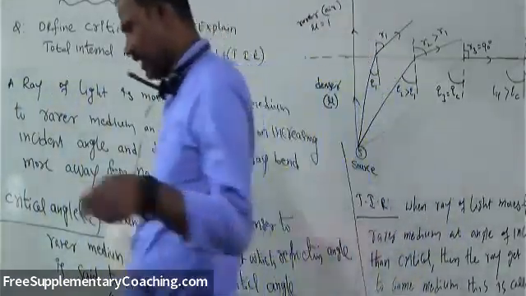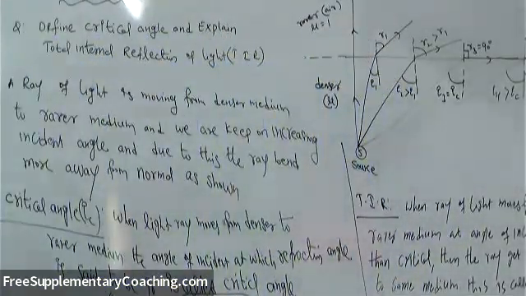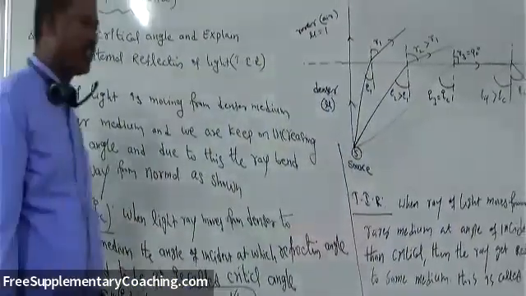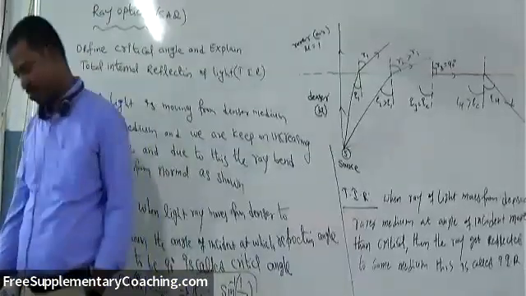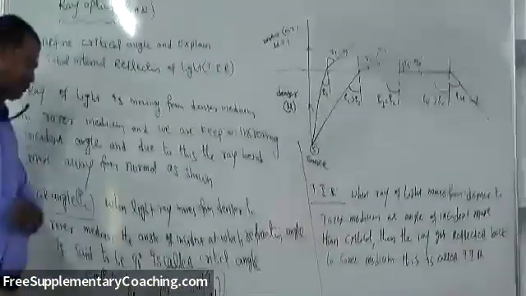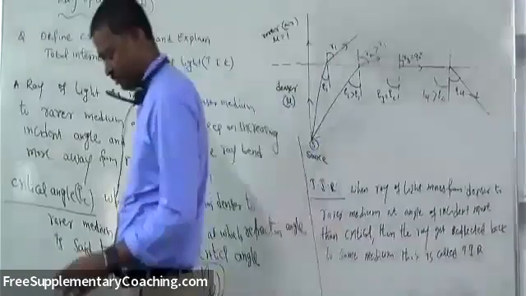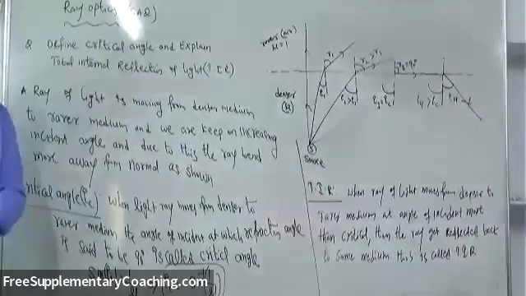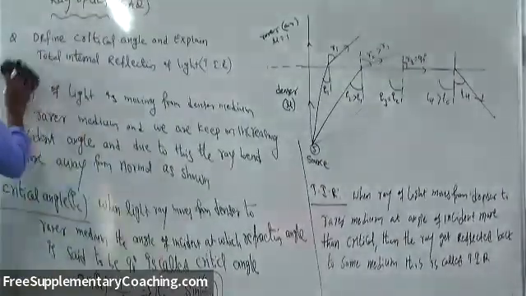So this is critical angle and total internal reflection of light. Second question is, we'll discuss formation of mirage. One of the optical illusions, which generally occurs on very hot summer days.